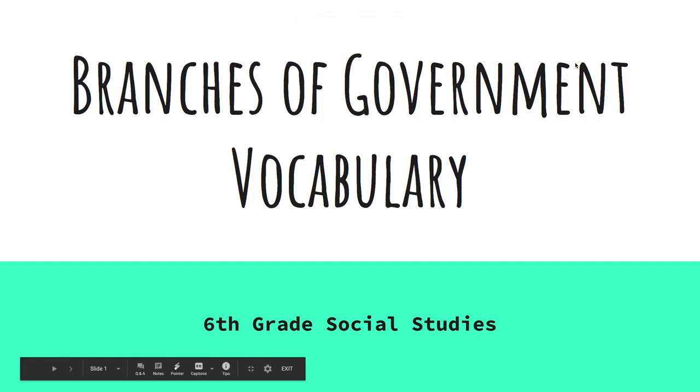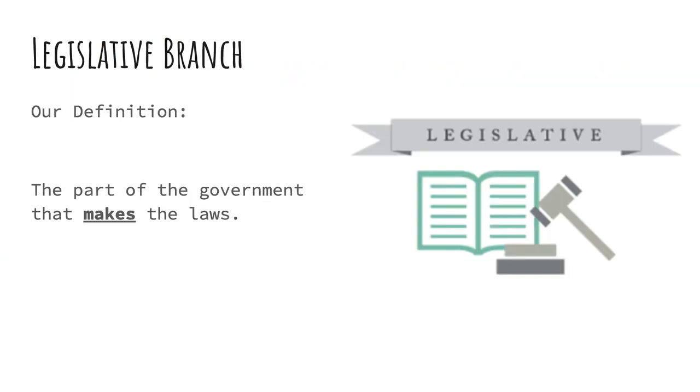Okay, we're going to be talking about the branches of the U.S. government today. First branch is called the legislative branch. The legislative branch makes the laws. Okay, so there's lots of different legislative branches in the United States. We have legislative branches in Detroit that can make laws for Detroit. We have a legislative branch for Michigan that makes laws for Michigan. And there's a legislative branch for the whole country called Congress. We're going to talk about that in a little bit.